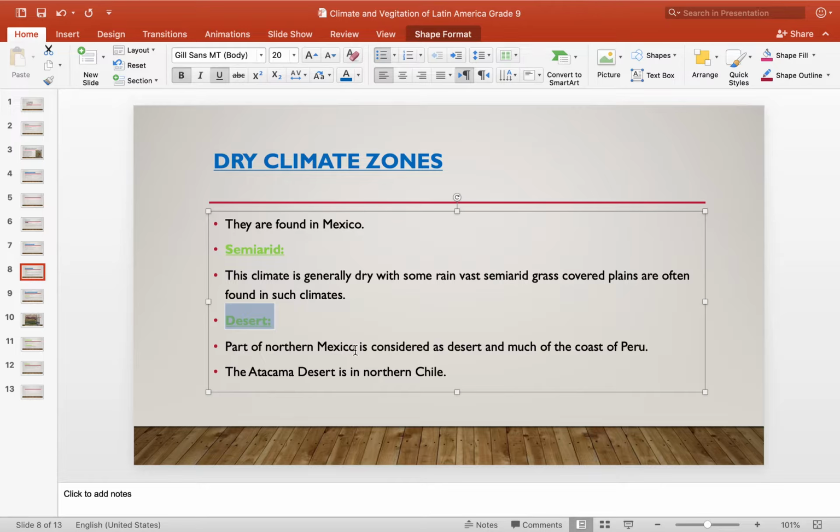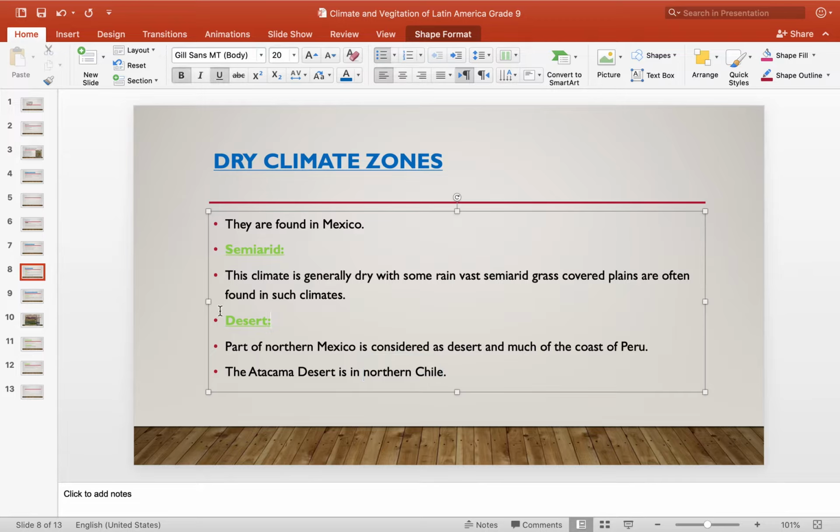Part of northern Mexico is considered desert, and so is much of the coast of Peru. The Atacama Desert is in northern Chile. So we can find three countries that have the desert landform: northern Mexico, much of the coast of Peru, and last but not least the Atacama Desert, located in northern Chile.